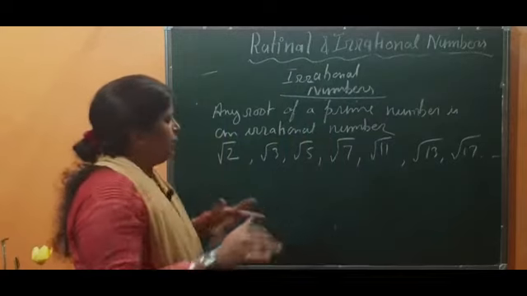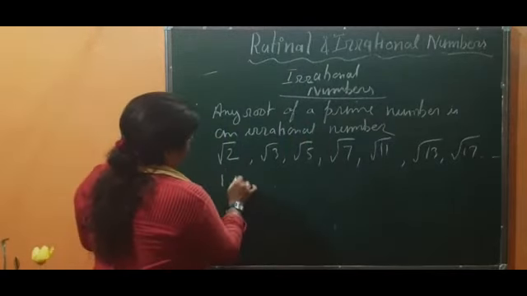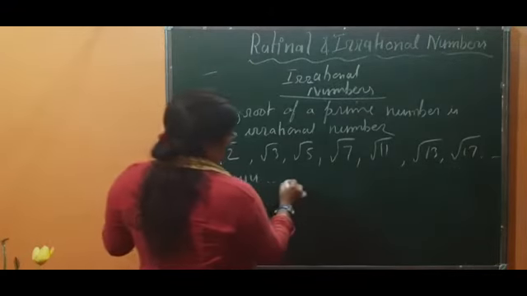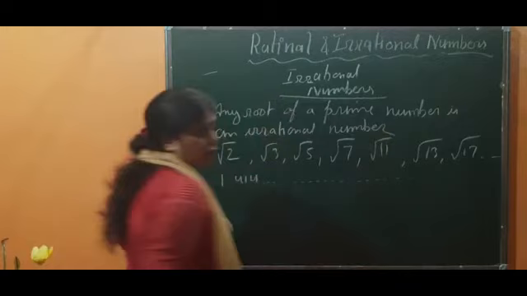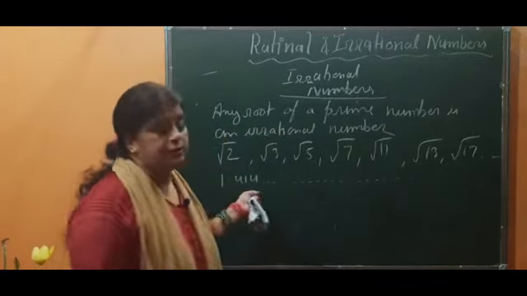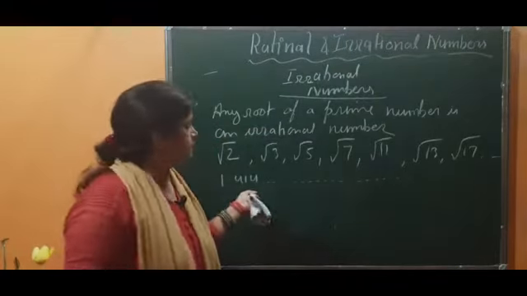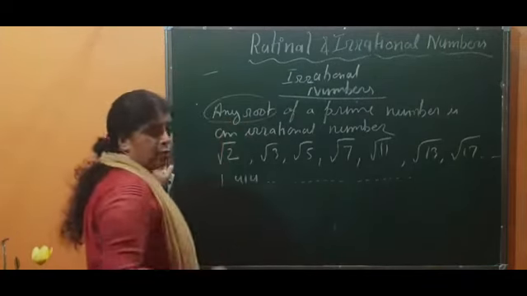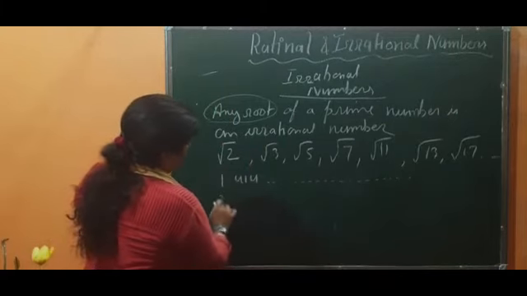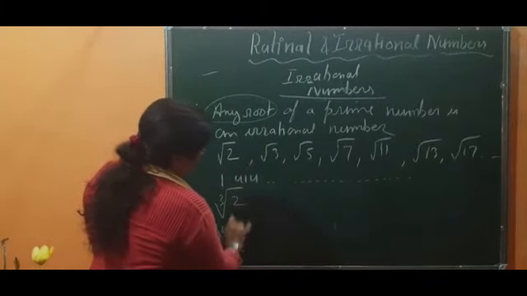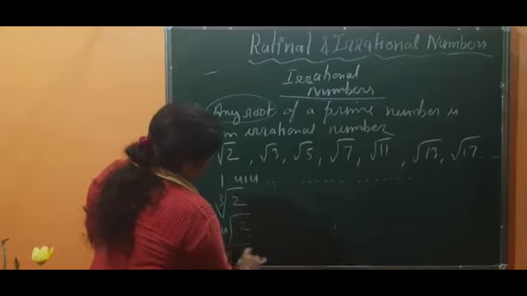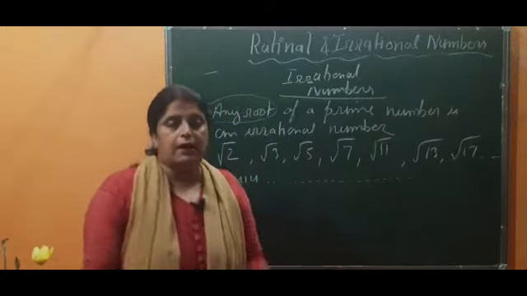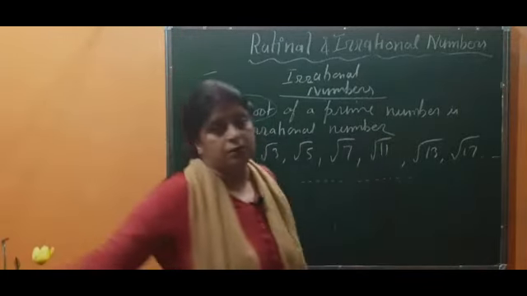If you write that root 2 is 1.414, children, this is not the exact value, this is the approximate value. There is a long number of digits, you will see. So we cannot take this number as a rational number. And one more thing I want to mention: not only square root, any root, I have written square root, but if I write cube root or fourth root or seventh root of any prime number, these all come inside irrational numbers.